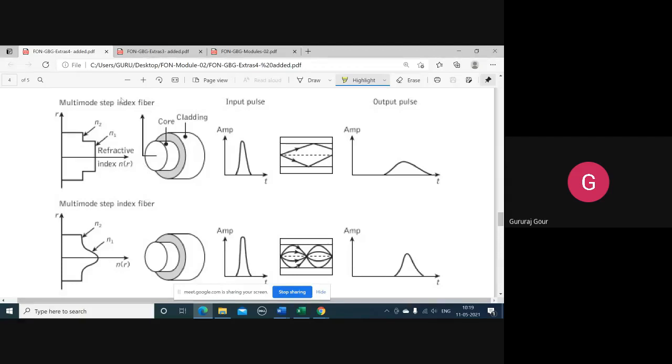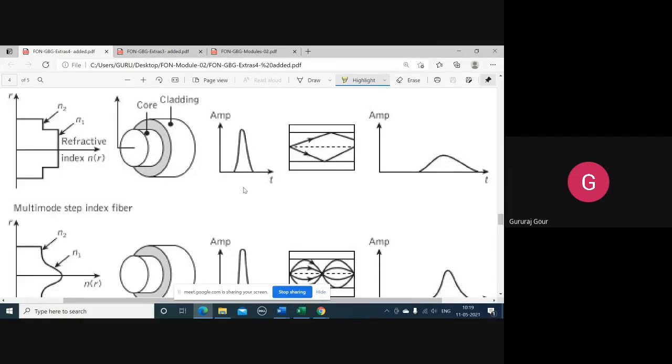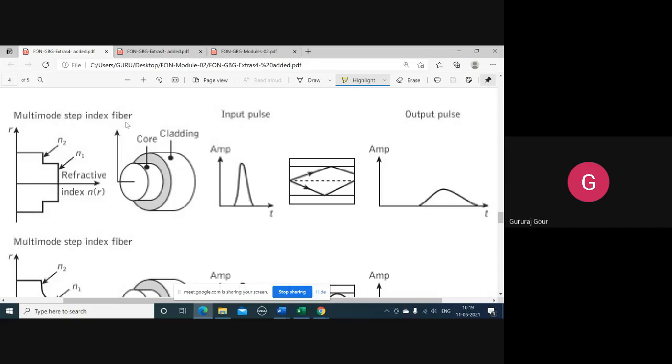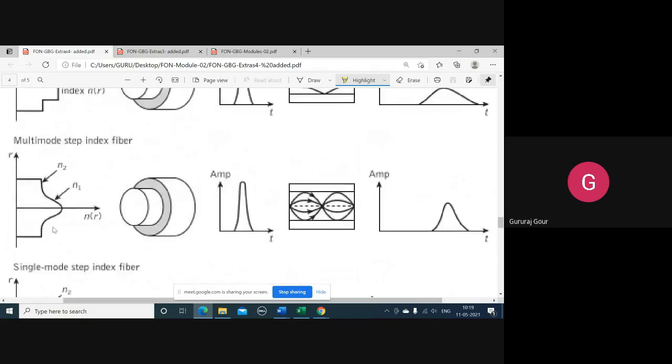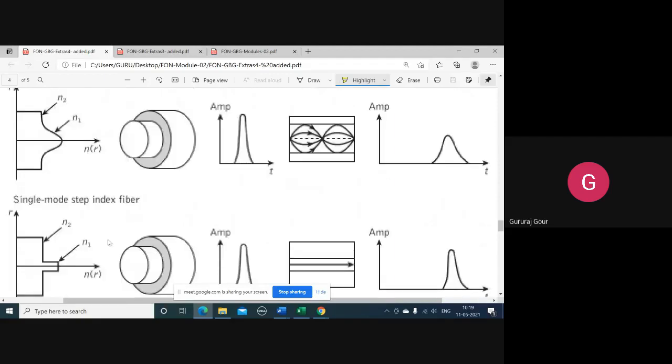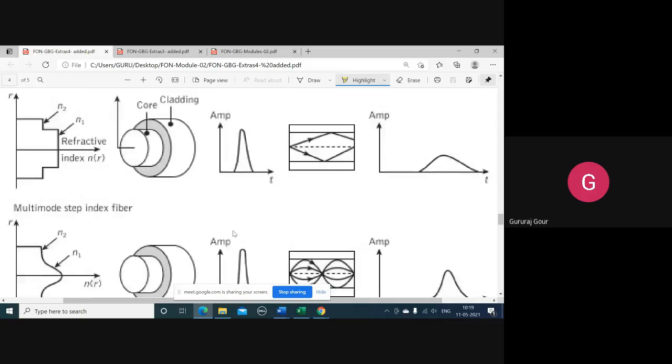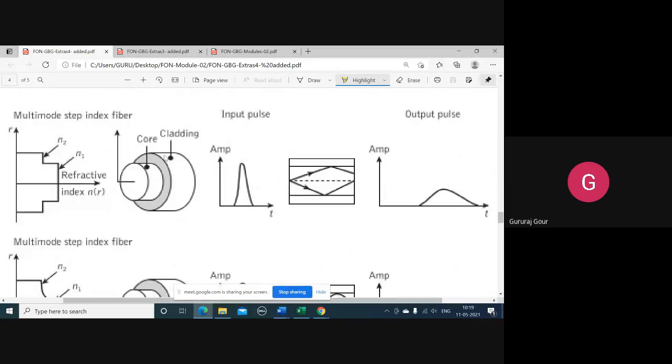Multi-mode, this first one, you can see here if it is visible to you. This is multi-mode step index, because of the sudden rise in the index. This is of course the Gaussian shape variation of the refractive index. That's a multi-mode graded index, and this is obviously single mode step index. Accordingly, we have the optical fiber diagram here. The first one will indicate the refractive index profile for the multi-mode step index fiber.